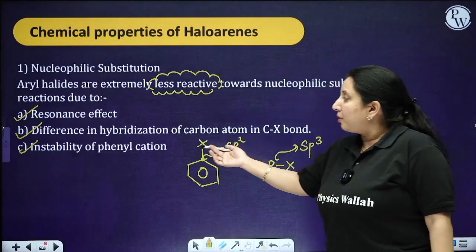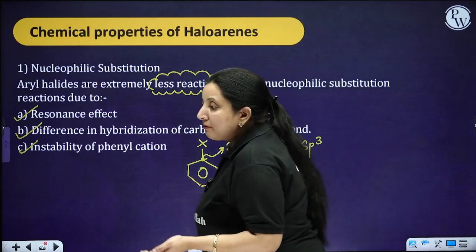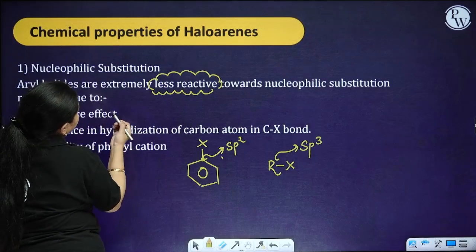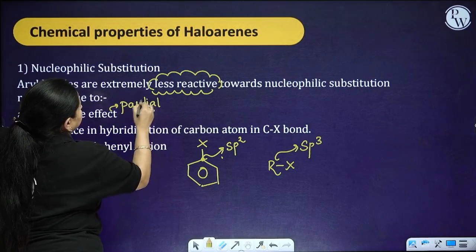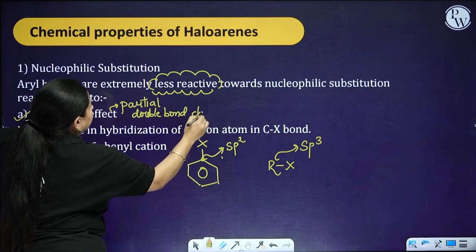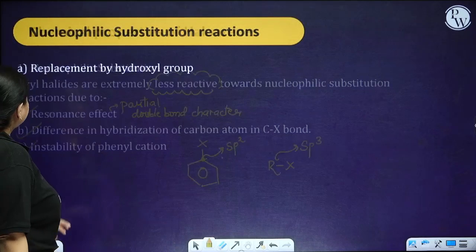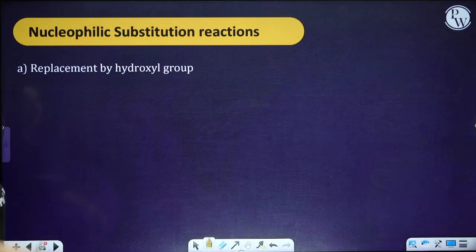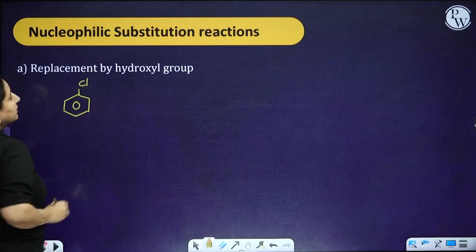Then the instability of phenyl cation: it undergoes self-ionization, and so it is not going to be stable. When you talk about the resonance effect, it shows partial double bond character because of the resonance. Moving ahead, the very first reaction is replacement by the hydroxyl group. So let's see the first reaction. I have taken the chlorobenzene.